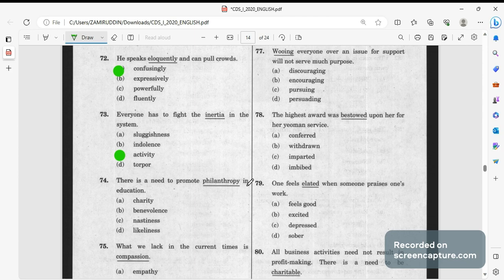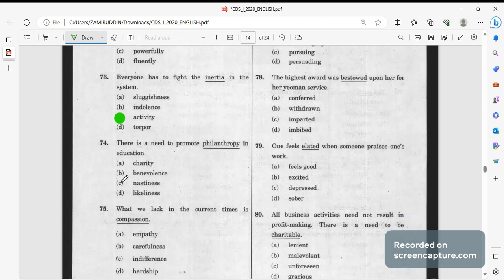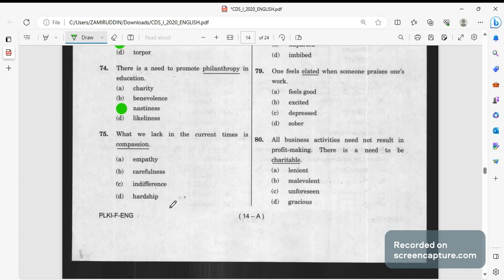Philanthropy is a positive word. Kind, so benevolence, charity, likeliness are some of the positive words. Negative will be nastiness. Nastiness is the answer. Compassion, what we lack in the current times is compassion.